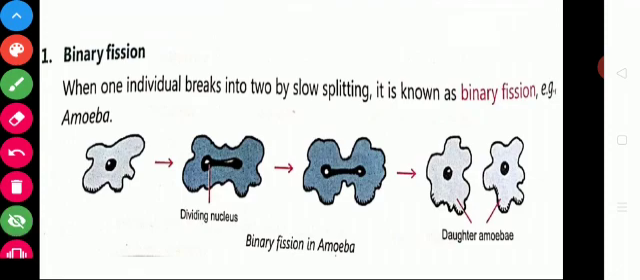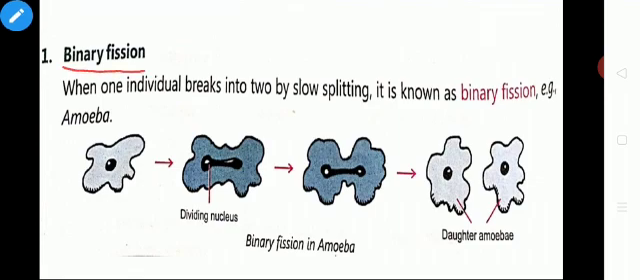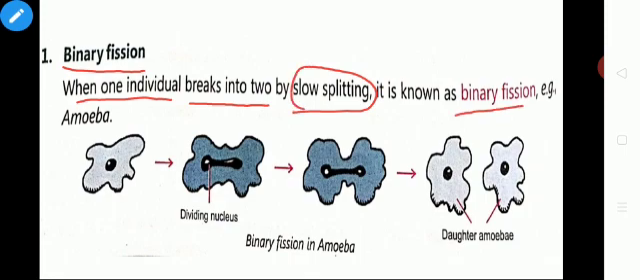Now, we are going to see about binary fission. It is one of the methods in asexual reproduction. What is binary fission? When one individual breaks into two by slow splitting, it is known as binary fission. Example is amoeba. Do you know what is an amoeba? Yes, amoeba is a single-celled animal which is able to alter its shape by extending finger-like projections.